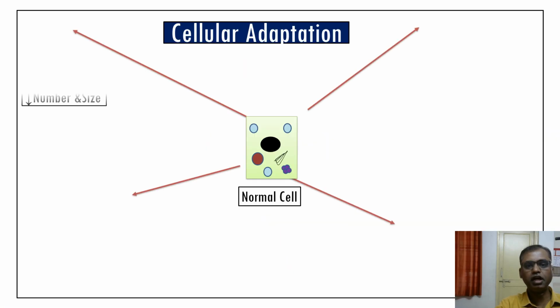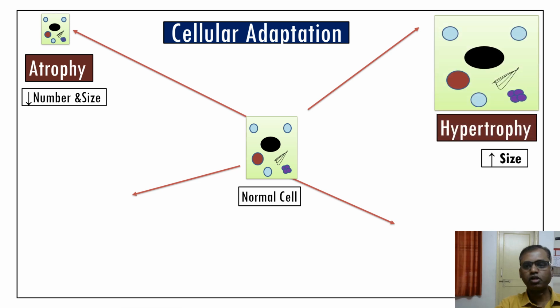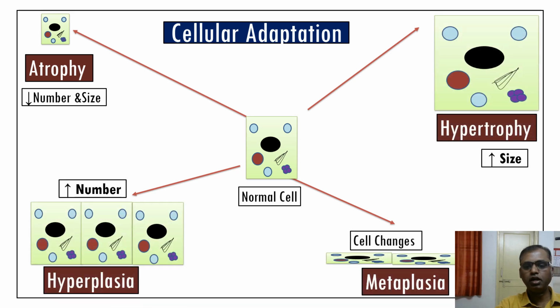Cellular adaptation has four types: atrophy, hypertrophy, hyperplasia and metaplasia. In simple language, atrophy means decrease in the number and size of the cell, hypertrophy means increase in the size of the cell, and hyperplasia means increase in the number of the cells. Metaplasia means one cell type changes into another cell type. So these are the four types of cellular adaptation.